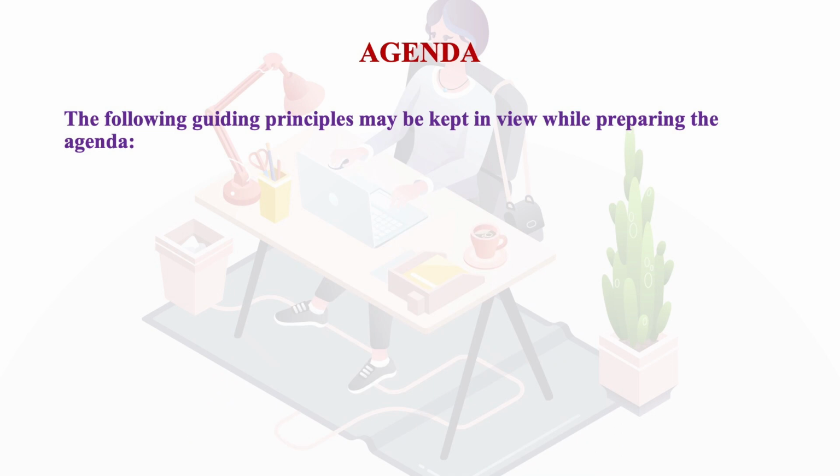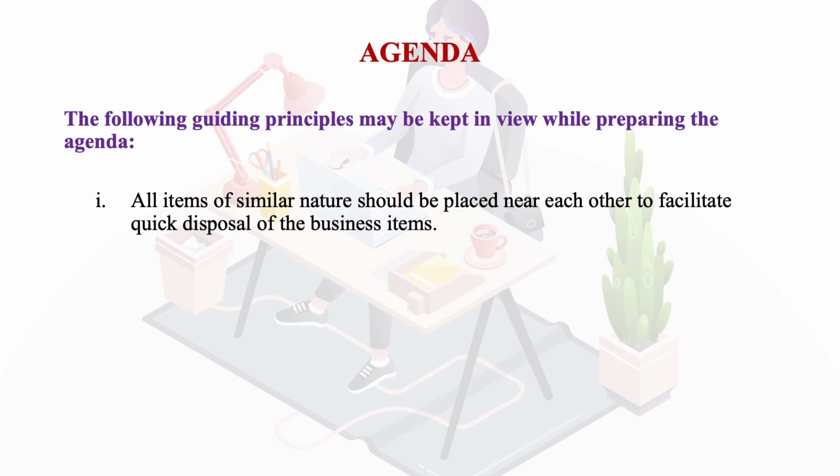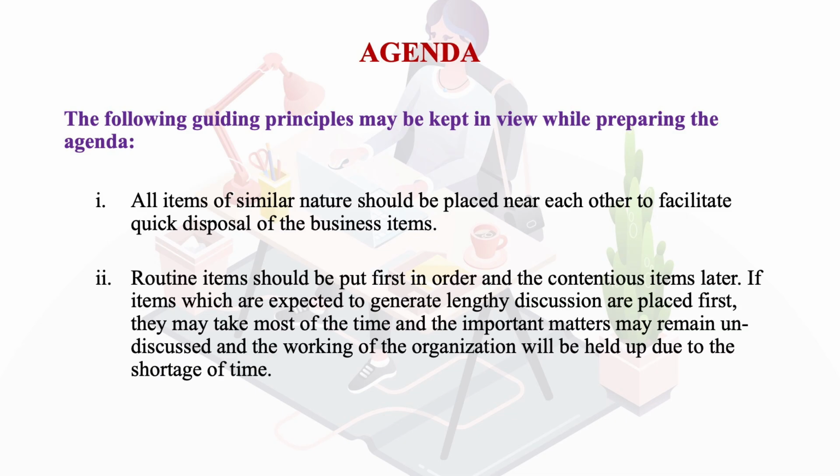Now, there are certain guidelines or principles which must be kept in mind while preparing the agenda. The agenda is not just prepared like this. There are certain guiding principles which we have to keep in mind. Number one, all items of similar nature should be placed near each other to facilitate quick disposal of business items. Now, what do we understand by this, learner? The second is routine items should be put in order, first, and the contentious items later.